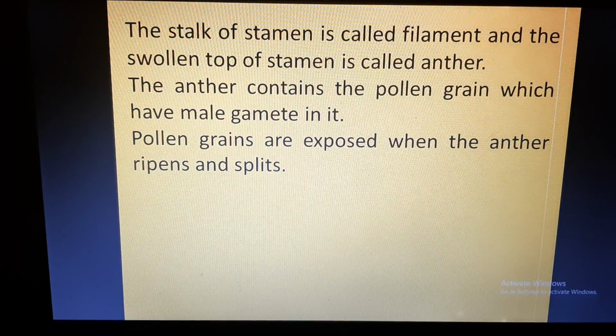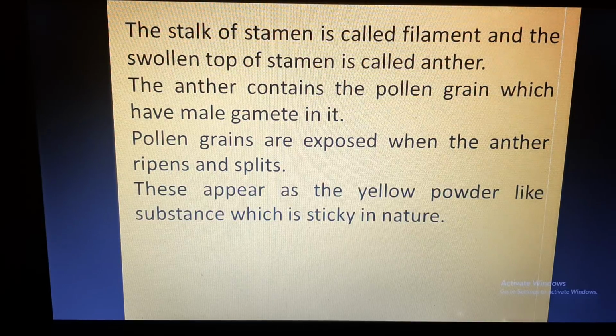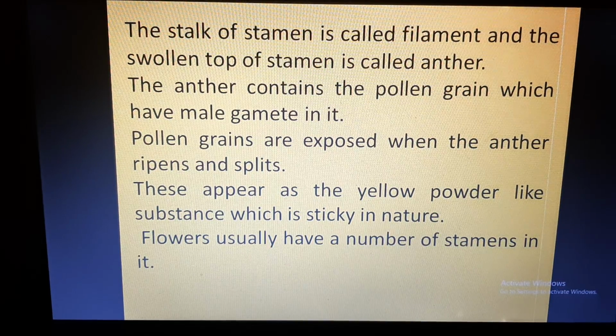The pollen grains are exposed when the anther ripens and splits. So, if you touch some flower, your hands will become yellow. That yellow powder, which is sticky in nature, is basically pollen. Flowers usually have more than one stamen in them.